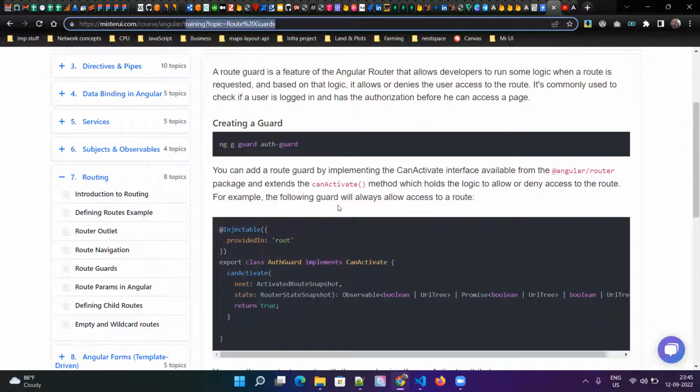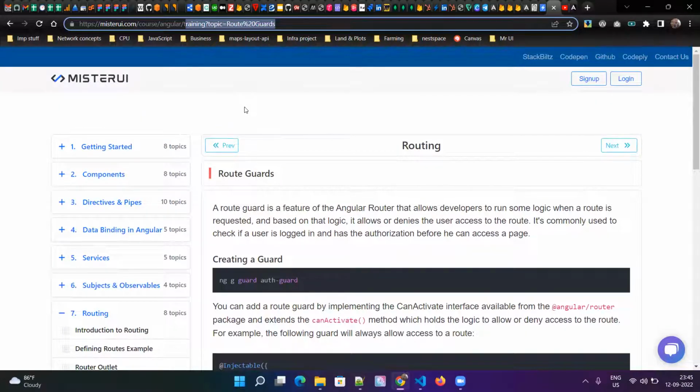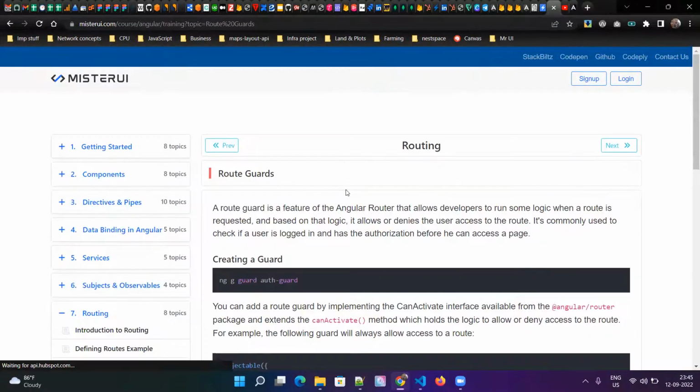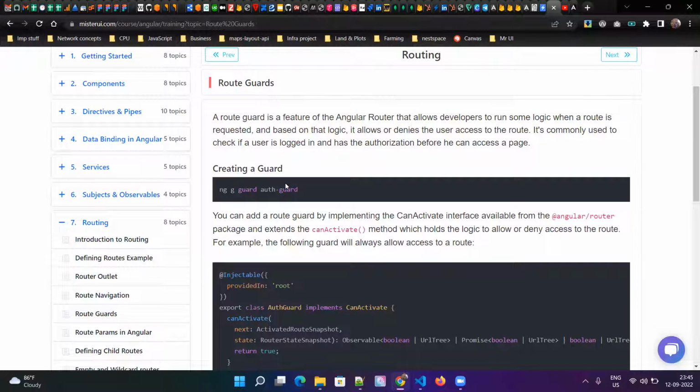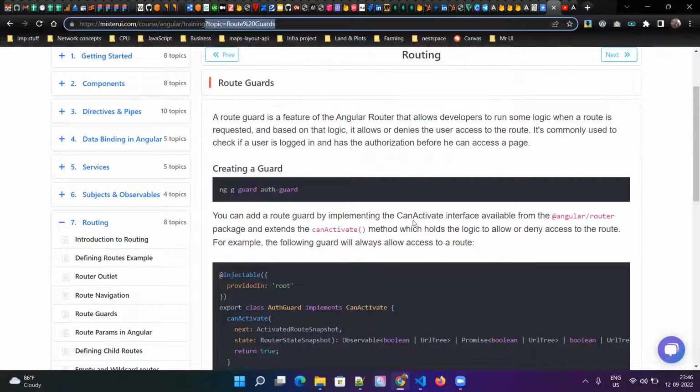Okay, but from the user's point of view, we don't see much difference. We just refresh the page and we see the page is getting restored, but in the background all these things will happen. The entire page will be reconstructed, and you will get your path params or the query params, and with those you can call the backend API. For example, the student details API: you can call the API and pass the student ID coming from the path param and get the student details and then just render it. It will happen in a split second, so the user will not see any difference. It will happen like magic.